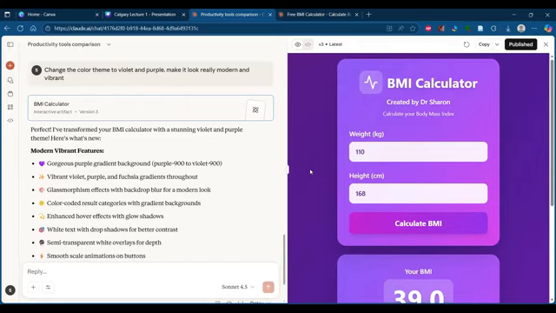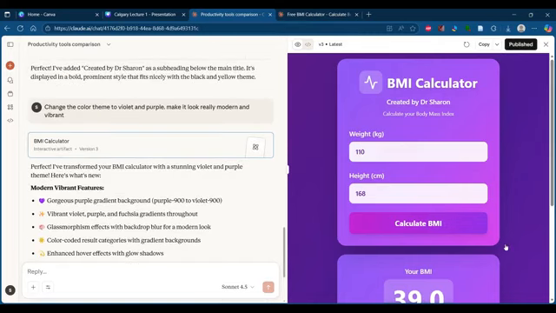For example, say you already have the BMI calculator in this purple color, you created the link and you shared it with your friends. Later, maybe two days later, you decided to change the theme entirely, or you want to add some additional features, and you took the same chat and added everything. Now, after making the modification, it will again show the publish option. When you click the publish option, those new features will automatically be added to the same link that you have shared with your friends, so that they will also become updated. Such dynamic modification is also possible with Claude.